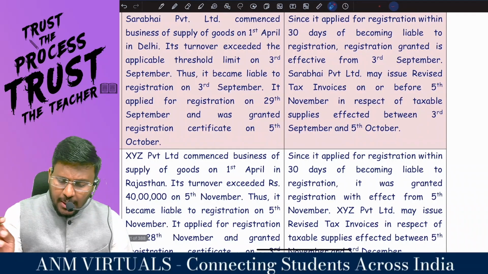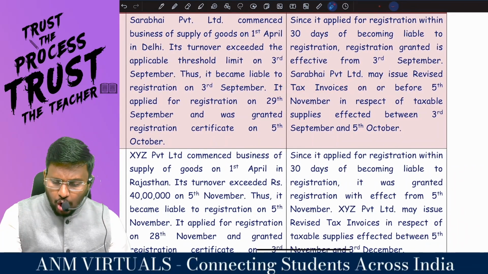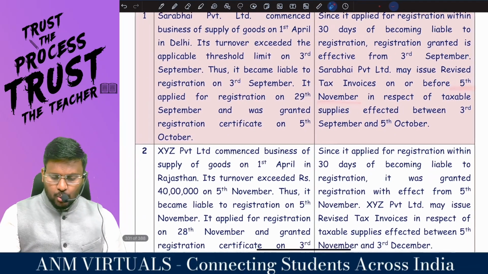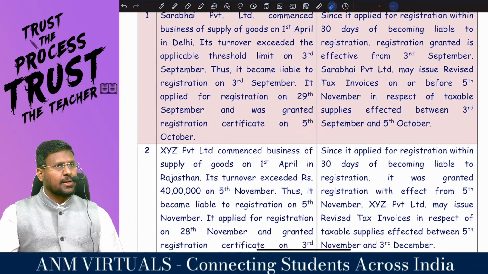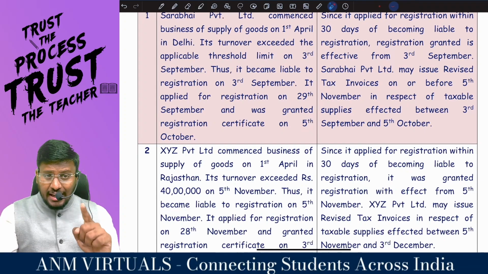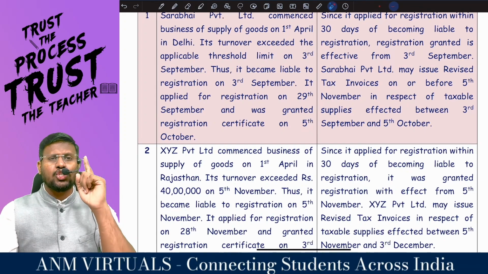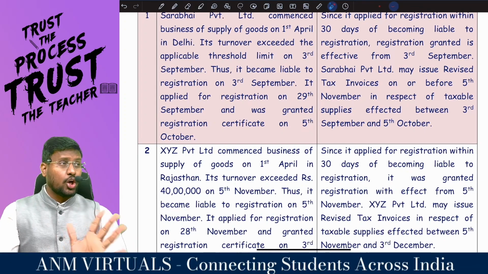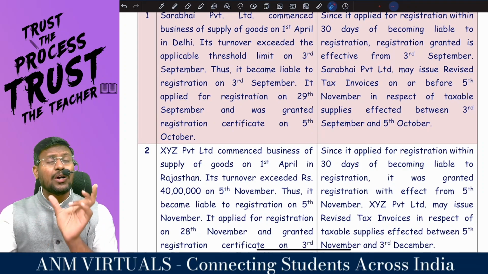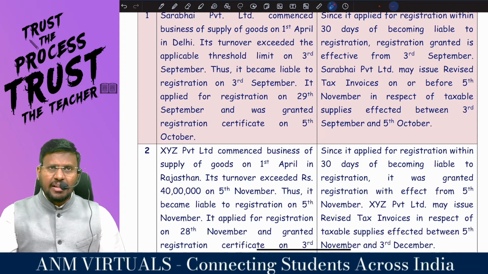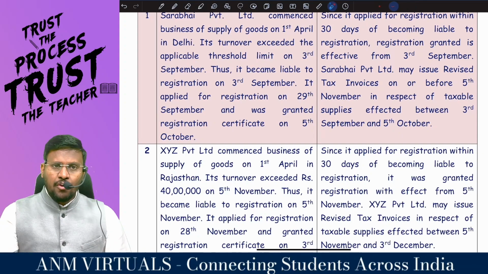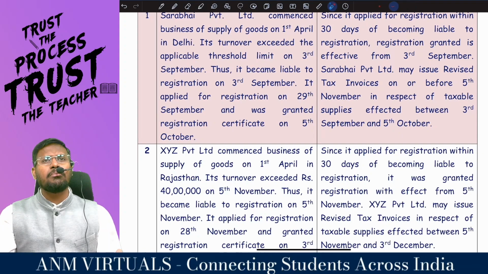So, Sarabhai Private Limited may issue a revised invoice on or before 5th November. You know why? When they got the RC, on 5th October they got the RC. Right, sir? From there, they will again get a breathing space of how much? One month. It is not again 30 days. The first period is 30 days, that is to take the registration. Whereas from the date of RC, my dear lovable students, within one month.